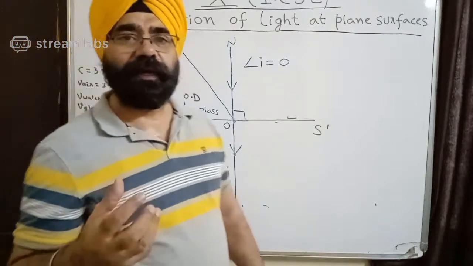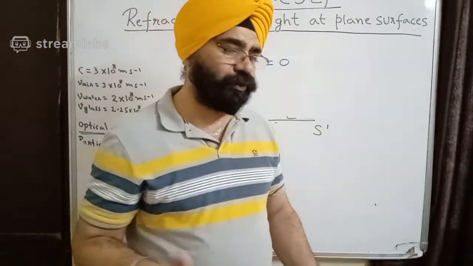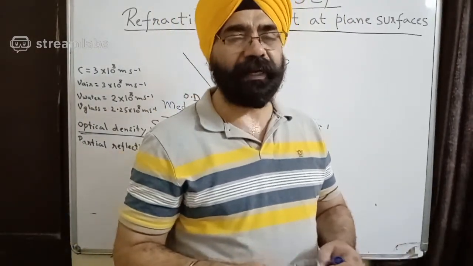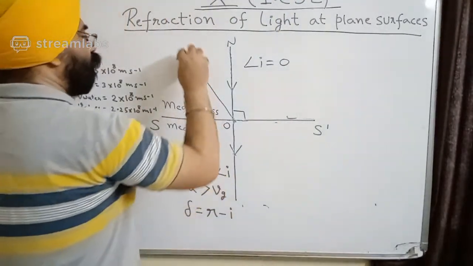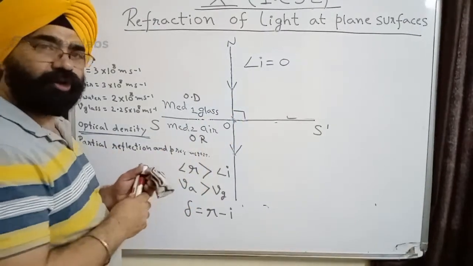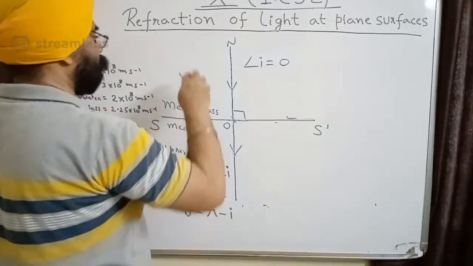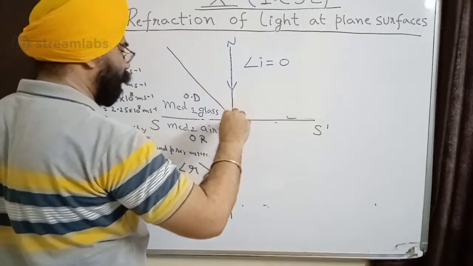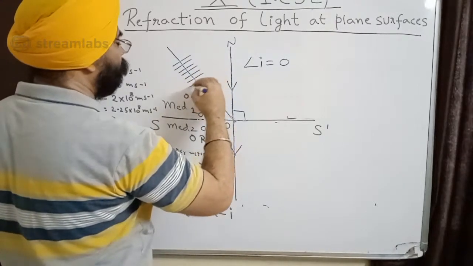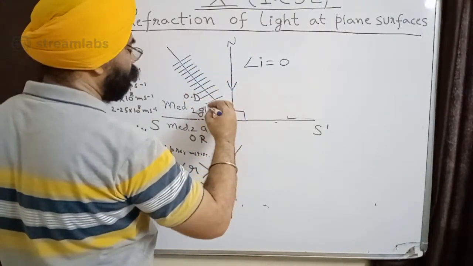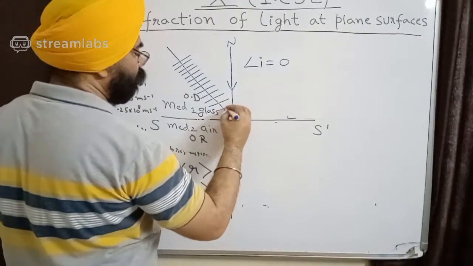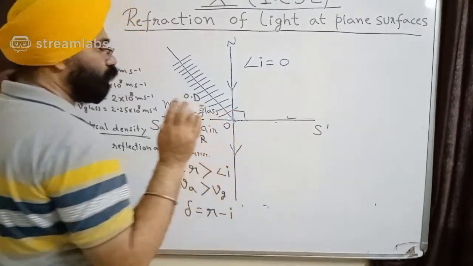Now the next question is, why is it so? Why is it so that it takes place only when it is coming obliquely and not at 90 degree? So for that we consider the wave-like motion of light. Now here is light coming, and I am making these waves. You can see all of them have a specific amplitude, and it is not changing because the speed is not changing, and the frequency of course will not change because frequency is dependent on the source.